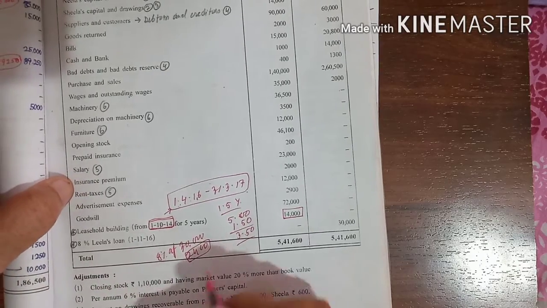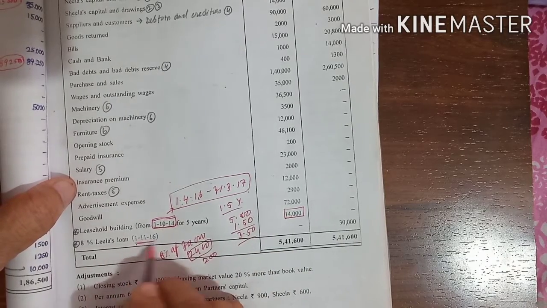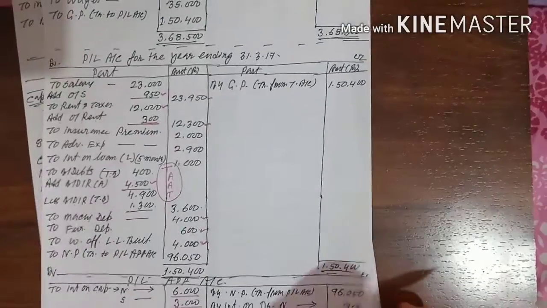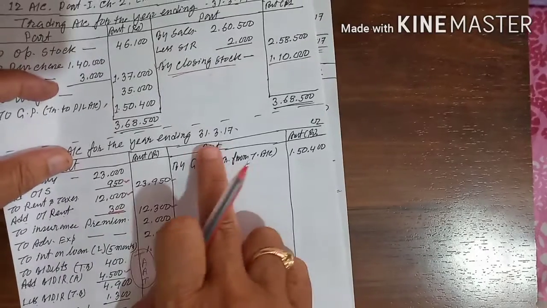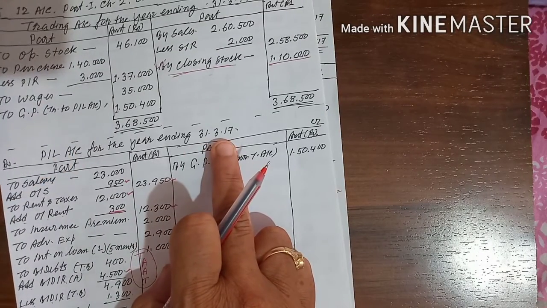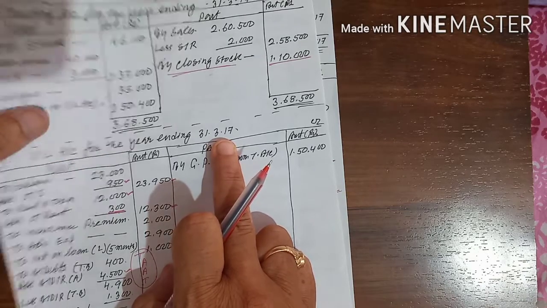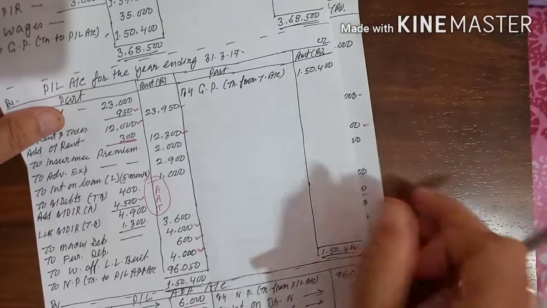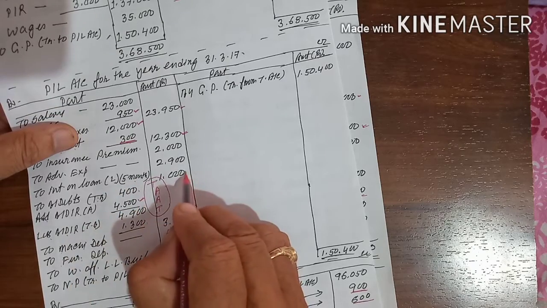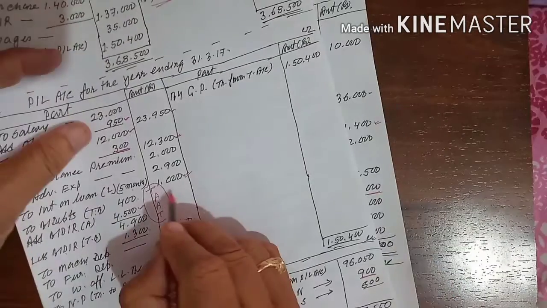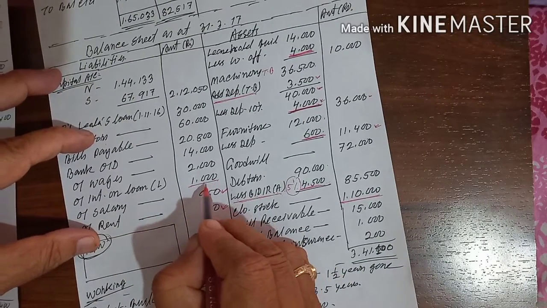2,400 is for the whole year, so per month it comes to 200, and it is taken from 1/11. From 1/11 to 31/3/17, it comes to 5 months, because November, December, January, February, March. So per month 200, so 5 months it comes to 1,000. This is the interest on loan for Leela, for 5 months, which comes to 1,000. This is the first effect, and the second effect, interest on loan for Leela, is here 1,000.